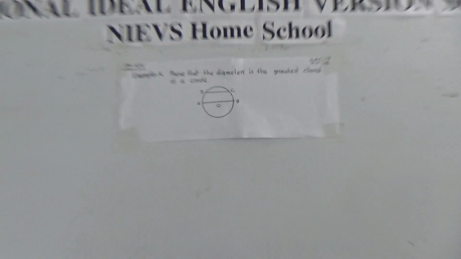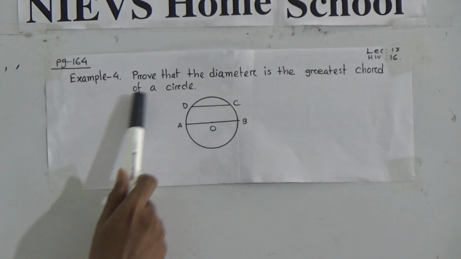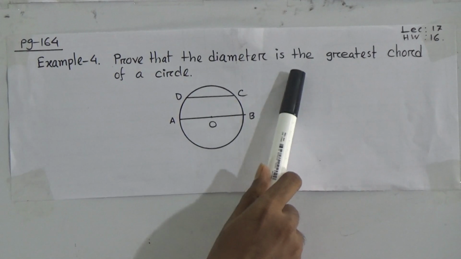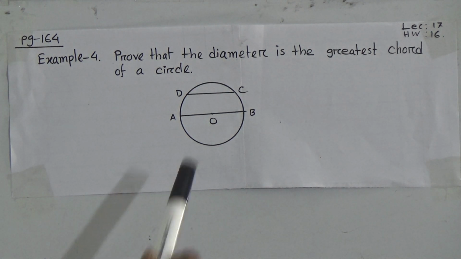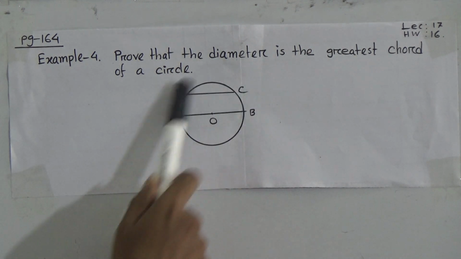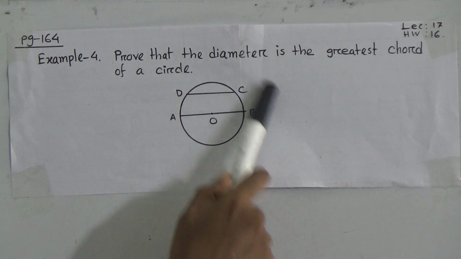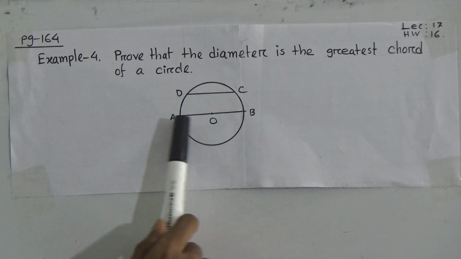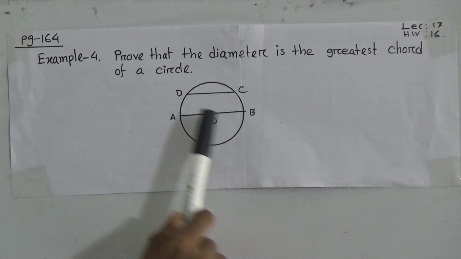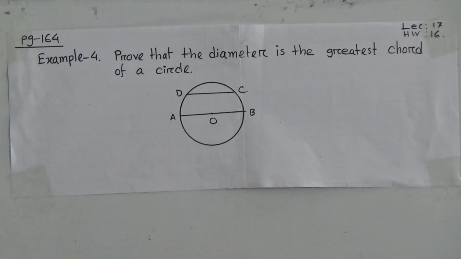Prove that the diameter is the greatest chord of a circle. You see, ABCD is the circle. AB is the diameter. CD is a chord.